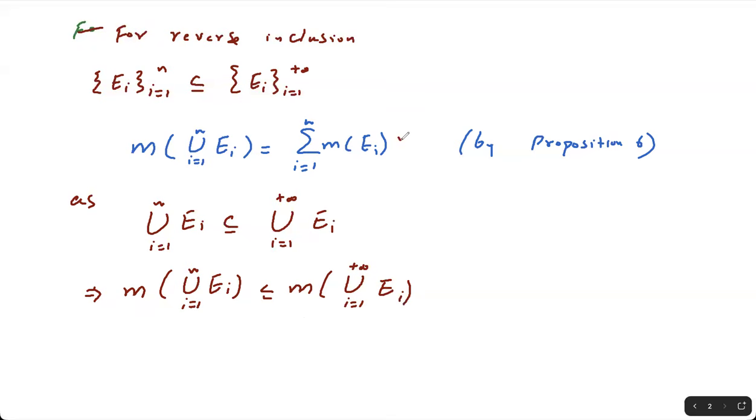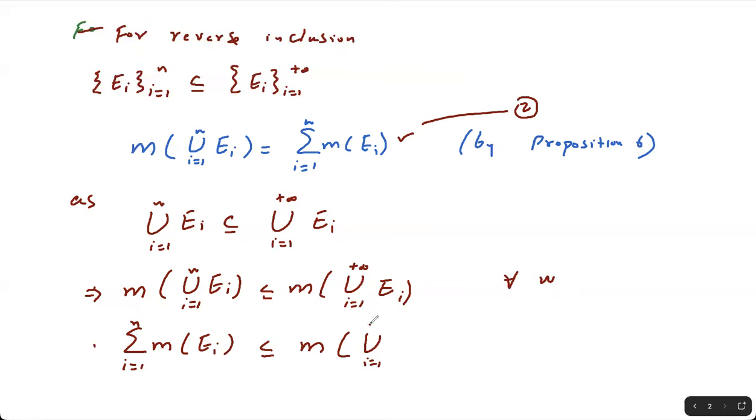And by using this proposition, we can say that by using, इसको मैं दे देती हूँ equation 2 का नाम. So by using 2, summation, because this is exactly equal to the sum of 1 to n measure of ei's, and this is less than equal to m of, okay, this happens for all n, ये ज़हन में रखें, for all n लिखना यहाँ बहुत ज़रूरी है. So union from i equal to 1 to plus infinity ei's, and this happens for all n. Okay, यहाँ पे आप लिखते हैं by 2.